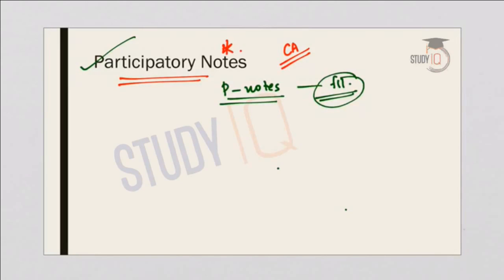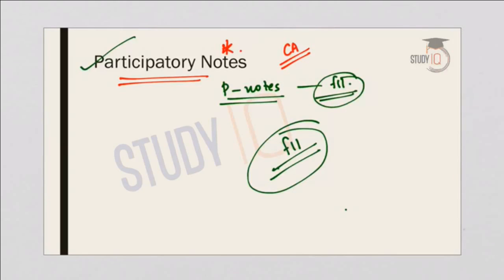So what is to be remembered here is that P notes are not issued in India. They are issued by an India-registered FII to other overseas investors. So these are not issued in India, but are issued by foreign institutional investors who have registered in India to other overseas investors. So what will happen? The FII, or the foreign institutional investor, will be the entity to initiate a transaction in our stock market, which will be on behalf of foreign clients.